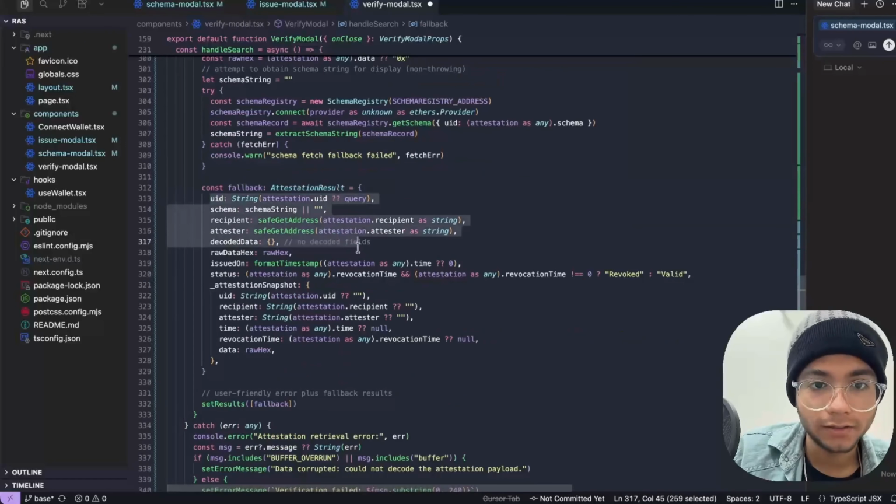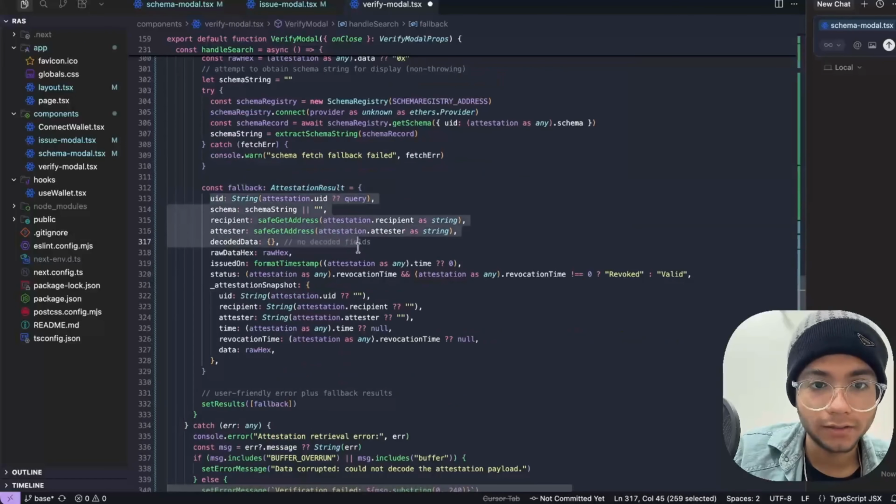We built a complete Next.js TypeScript frontend with wallet integration. We implemented the attestation issuance. We added verification functionality so anyone can validate attestations on chain. We basically designed a dashboard for people to calculate attestations, verify them, issue them, and create new custom schemas. Now, this isn't just a cool demo.